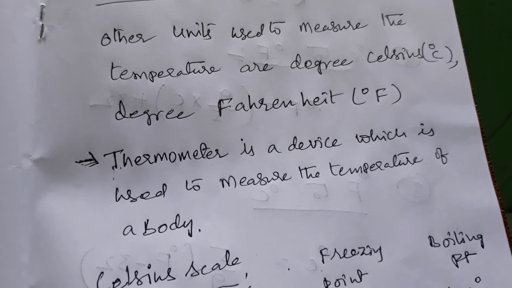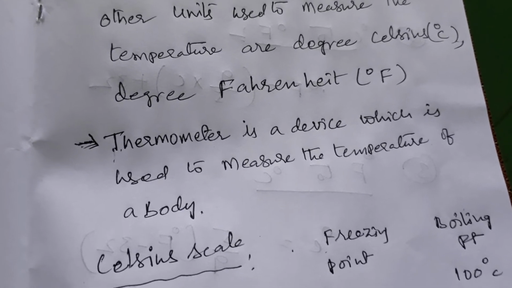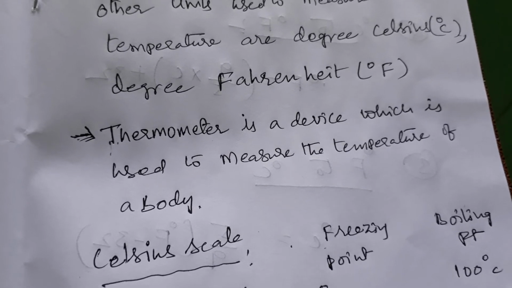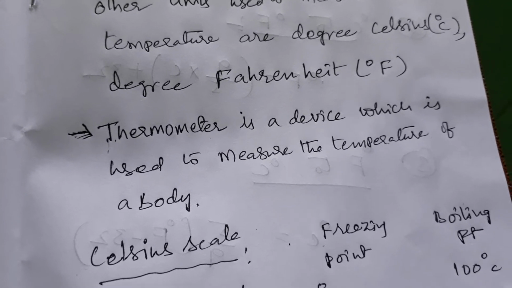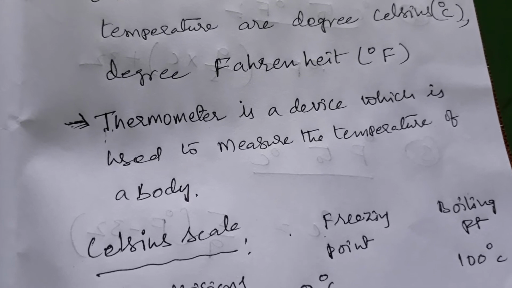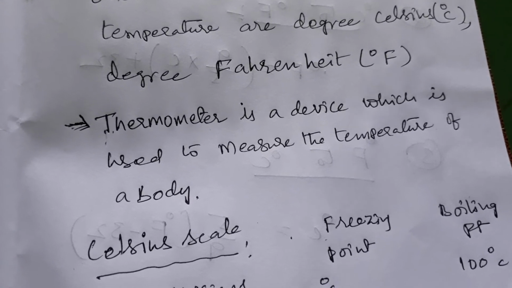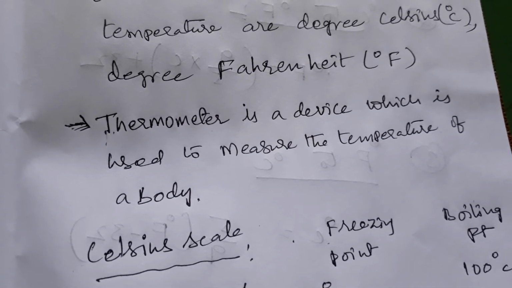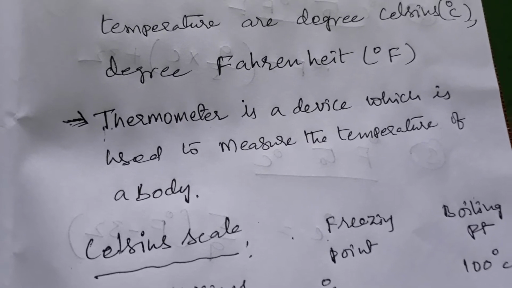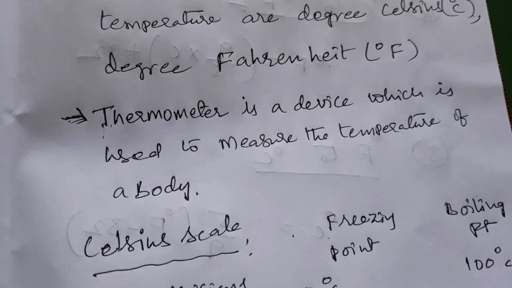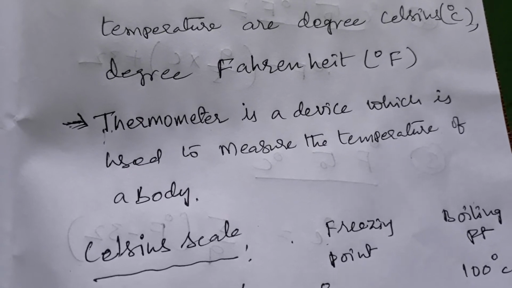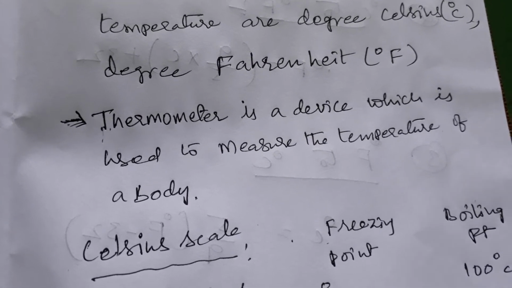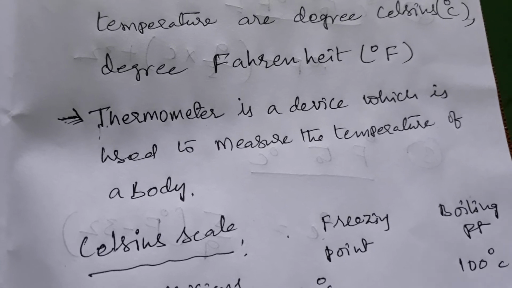What is the device used to measure the temperature? Thermometer. Why are we using mercury inside the thermometer? It is clearly visible. It can expand easily with heat energy, and we can see it clearly through the glass tube, which is divided into divisions, so we can see the temperature.